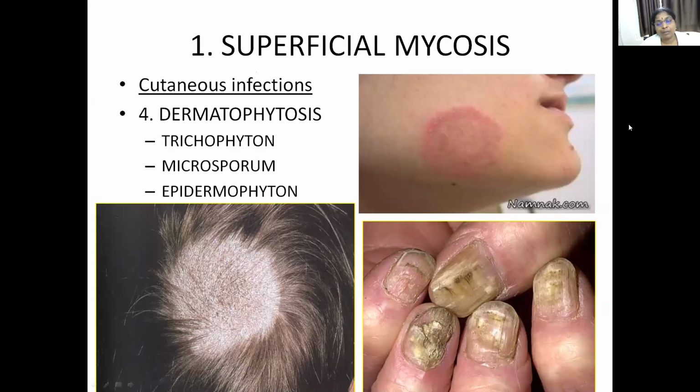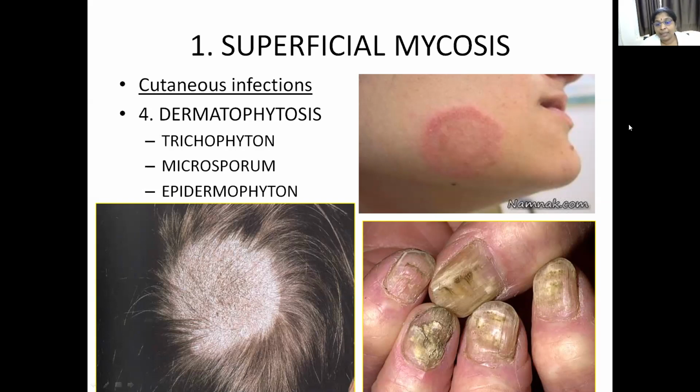Inflammatory changes can also be seen because the fungi are invading a little deeper into the epidermal layers. That's why you can see the inflammatory changes. So on the skin you can see redness, rising temperature, pain, and itching in skin infections. And on the hair you can see patchy loss of hair on the scalp, and white scales are produced on the scalp.